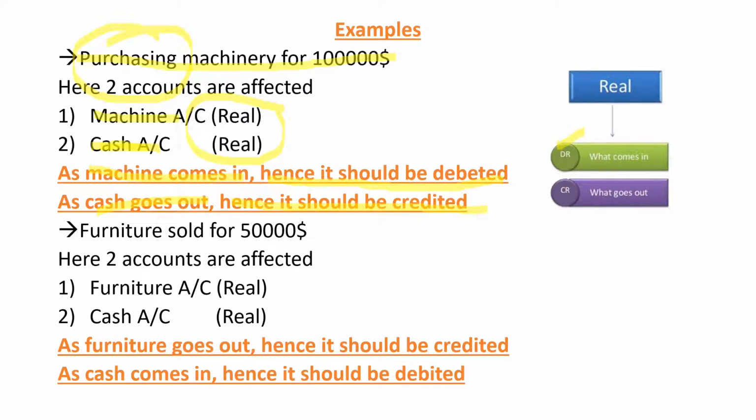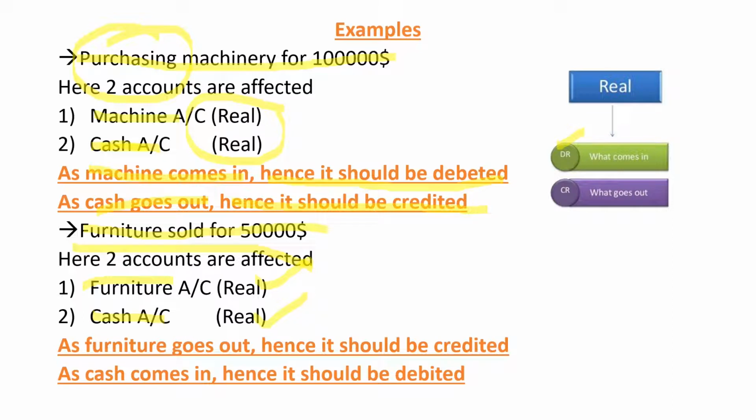Another example, furniture sold for $50,000. Again, two accounts are affected: furniture account and cash account. What is furniture account? You think furniture account is real because it can be touched, seen, and moved. This is real account. And what is cash account? Cash account is also real because the same properties of real account are here as well. Again, we go for the same rule. What does real account say? Debit what comes in.